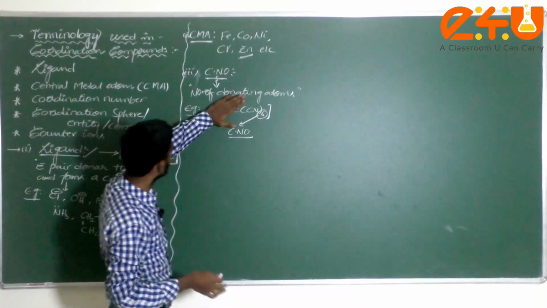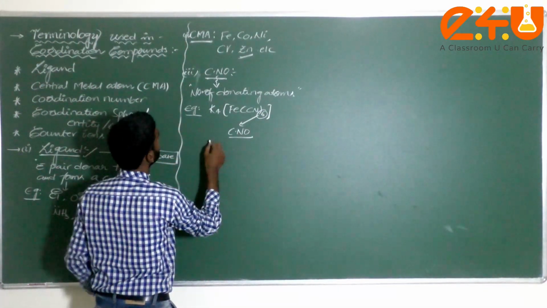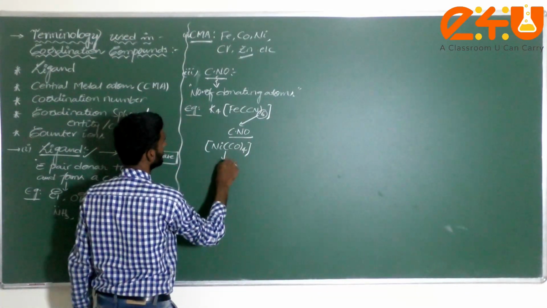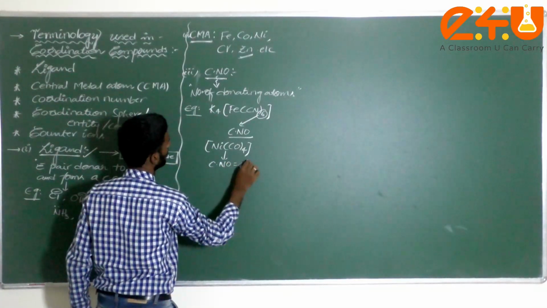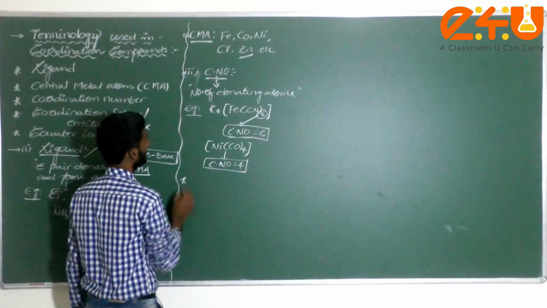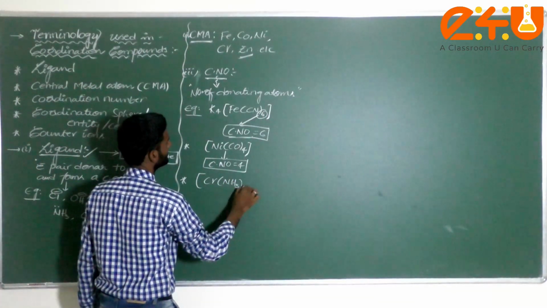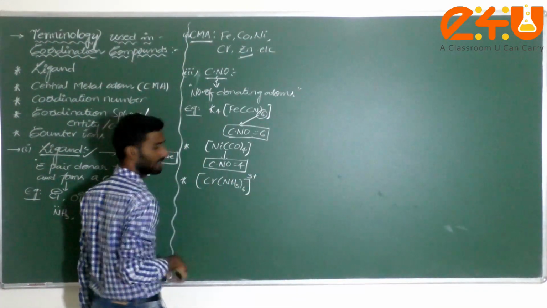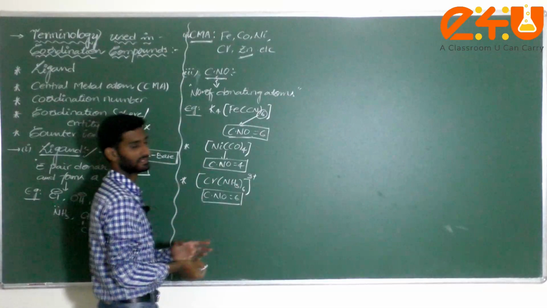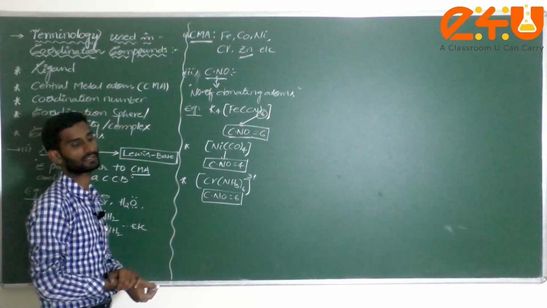But the same definition is not applicable for all complexes. Let me take one more example: Ni(CO)4. The coordination number here is 4. In the other case the coordination number is 6. Another example: [Cr(NH3)6], with charge 3 plus. The coordination number is 6, because there are 6 ligands, and these 6 ligands are directly bonded with the central metal atom.